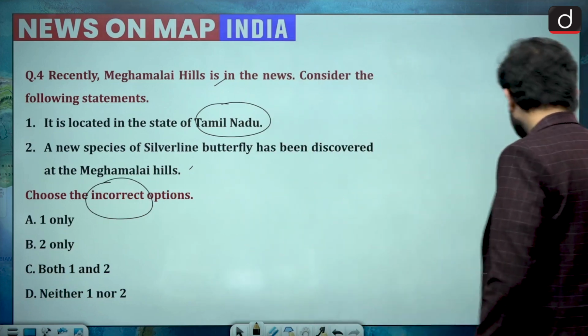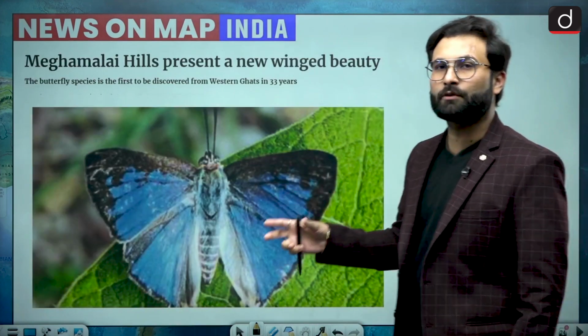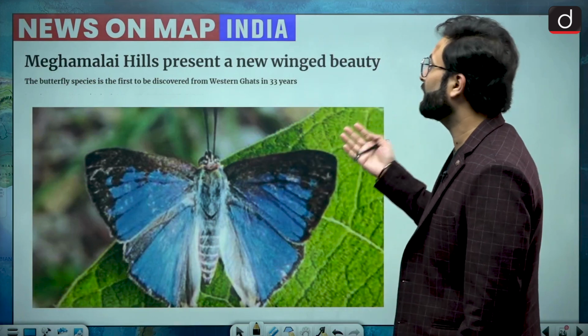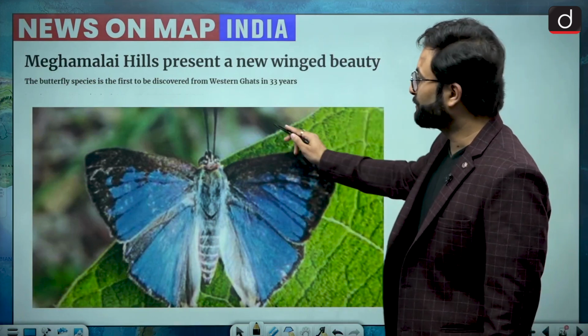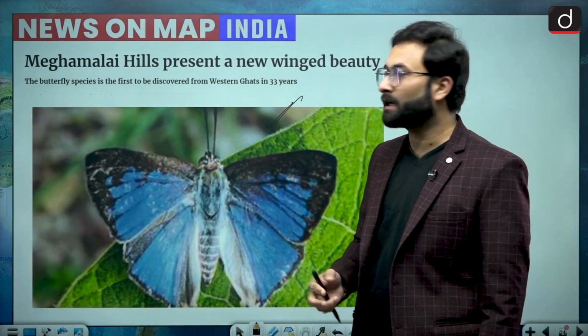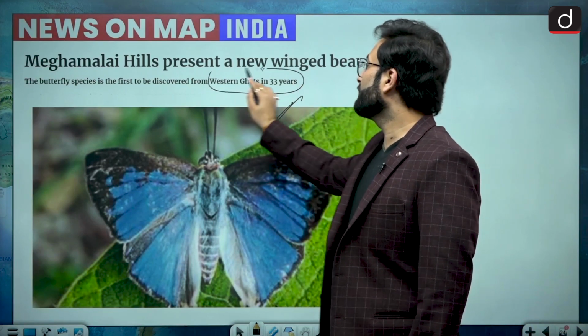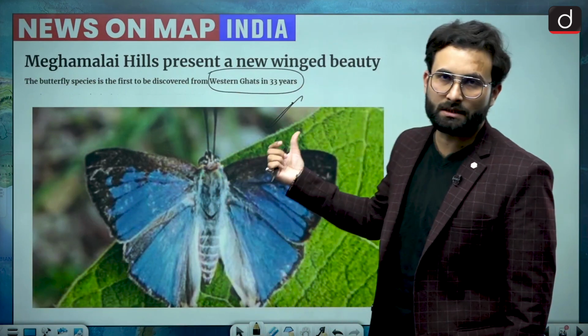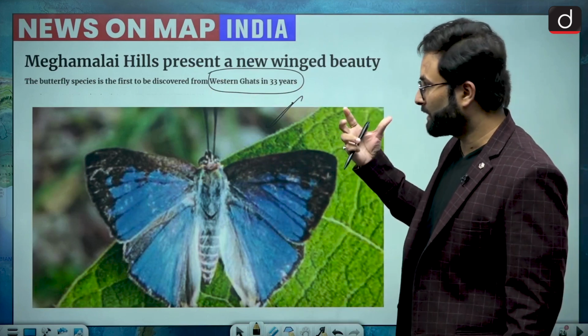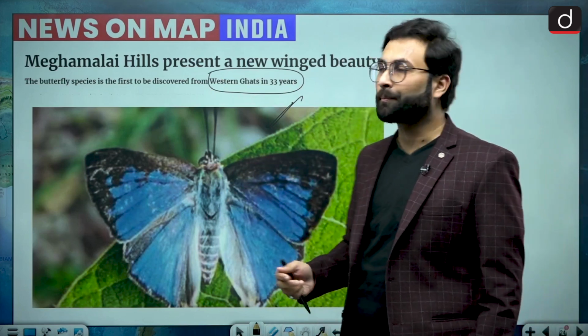So let's see. We have taken this question because it was in the news that Meghamalai Hills present a new winged beauty, that is this particular butterfly which has been found over there. In the Western Ghats, in 33 years, they have found this new species of butterfly.